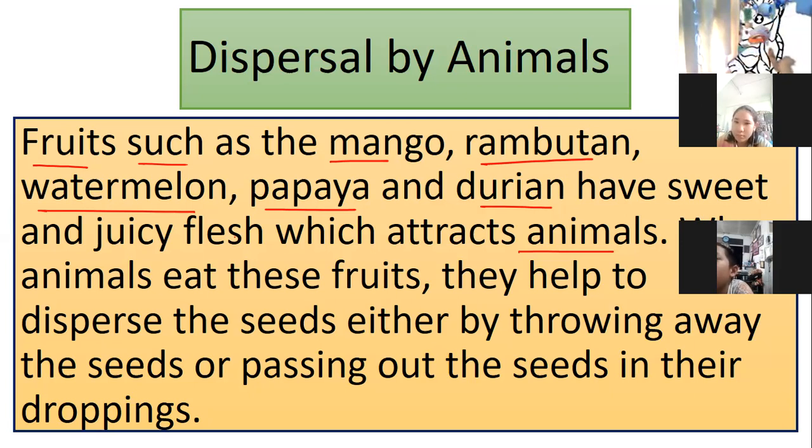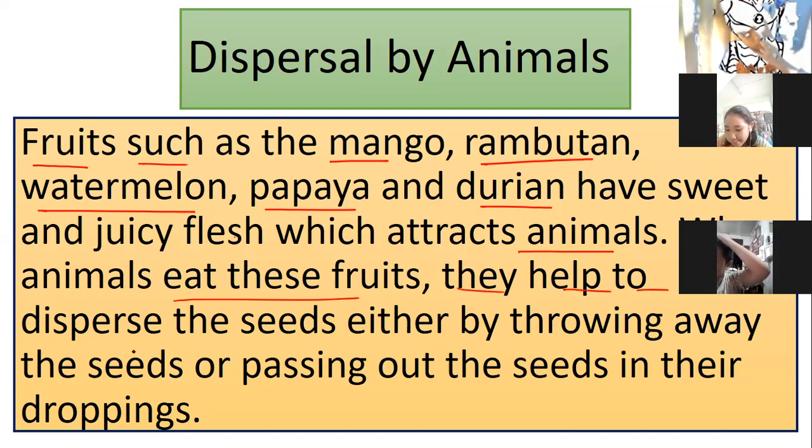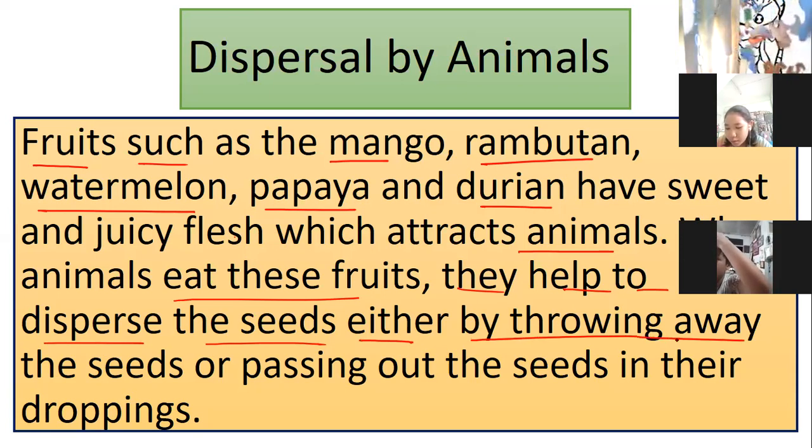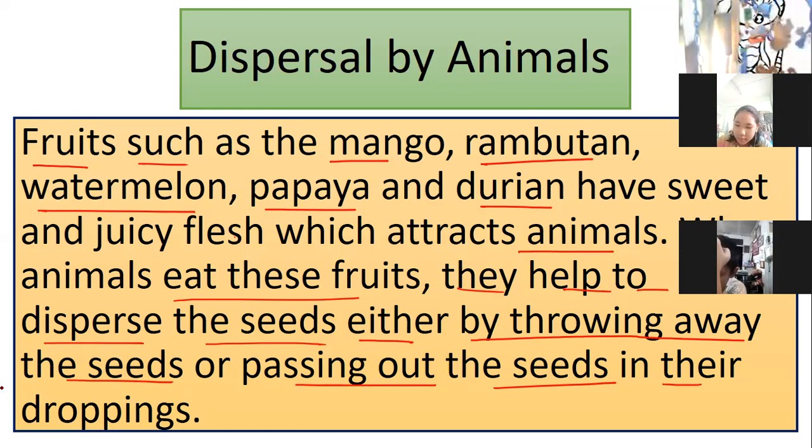There is like a water inside, no? Which attracts animals. Because of that, the animals like to eat these fruits. When animals eat these fruits, they help to disperse the seeds either by throwing away the seeds or passing out the seeds in their droppings.